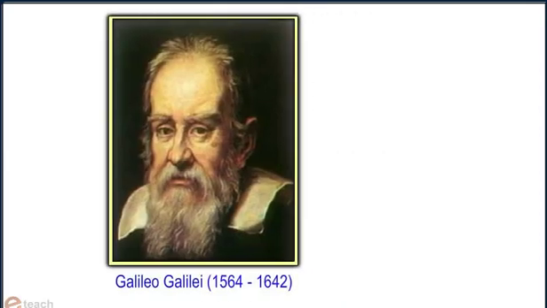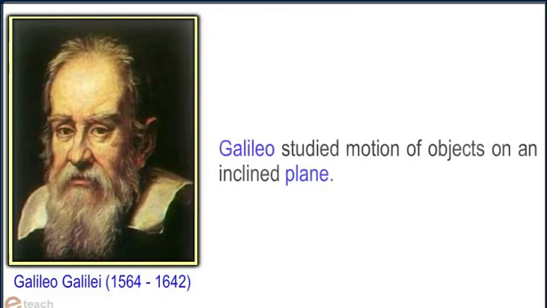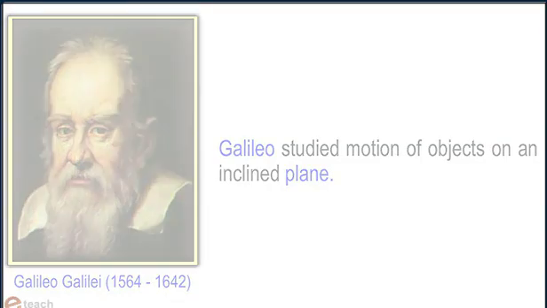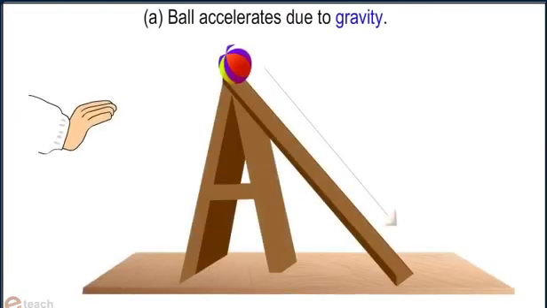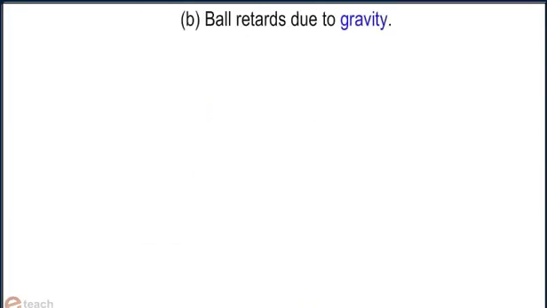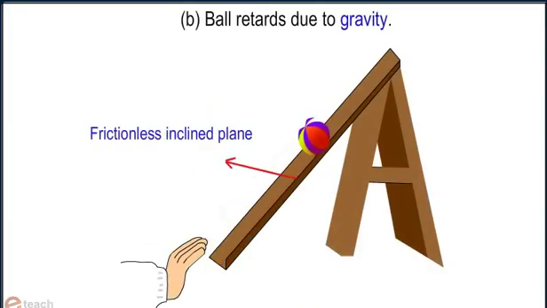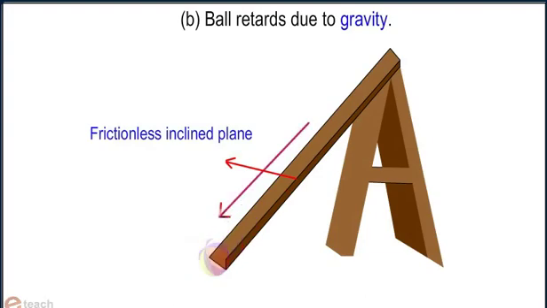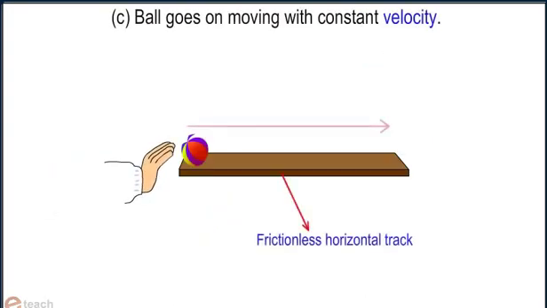Now, let's discuss what Galileo studied about the motion of an object on an inclined plane. First case, where the ball accelerates due to gravity. Second case, where the ball retards due to gravity. Third case, the ball goes on moving with constant velocity.